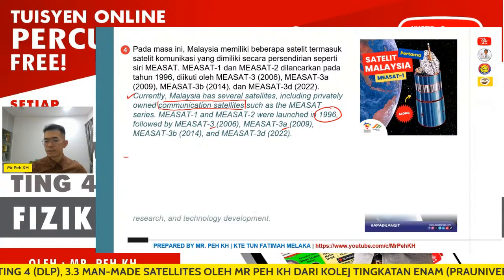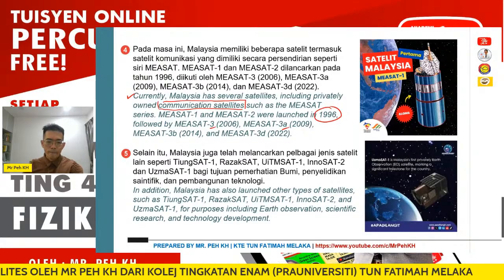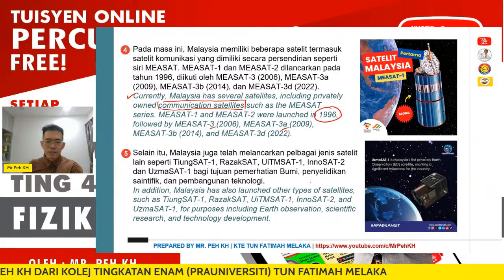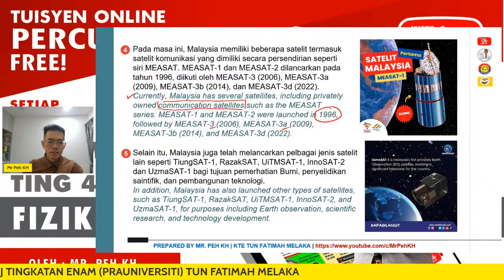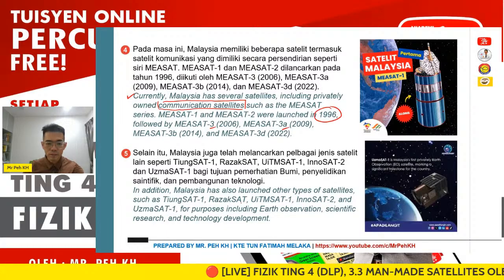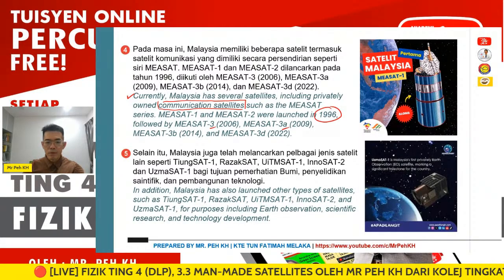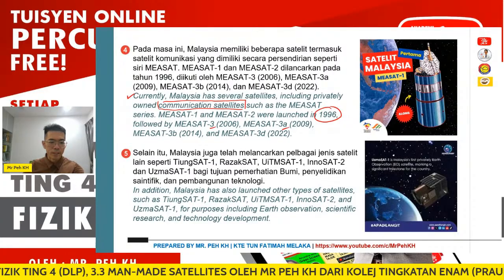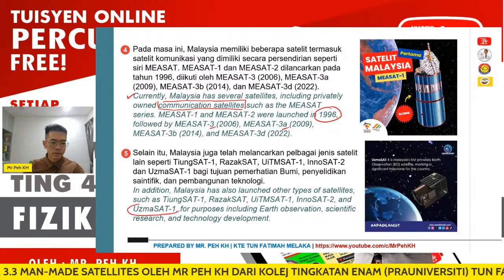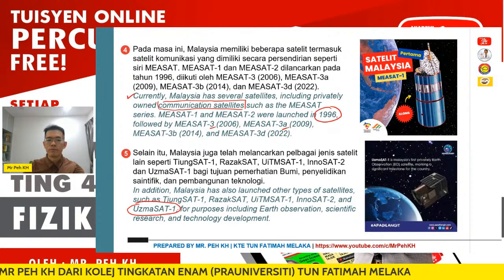Besides the communication satellites, Malaysia has also launched other types of satellites, such as Tiungsat-1, RazakSAT, UiTMSAT-1, UiTMSAT-2, and the latest one just launched this year, USMSAT-1.